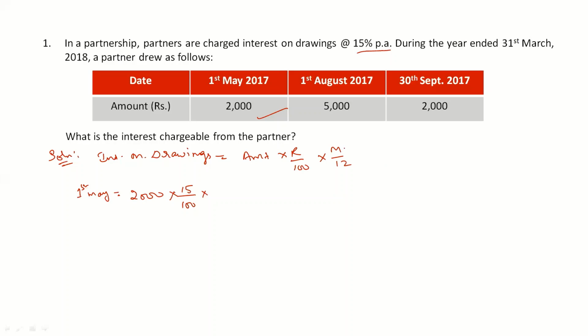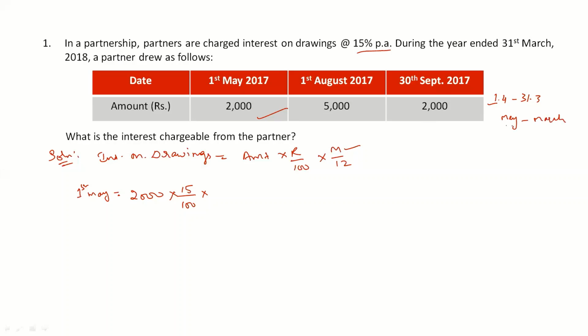Now this is very important. The drawings were made on the 1st of May. We know that our accounting year starts from 1st of April and ends at 31st of March. So here leave April, the drawings were made on 1st of May. So from May to March, we have to calculate how many months are remaining.